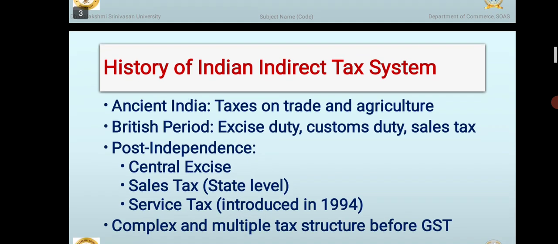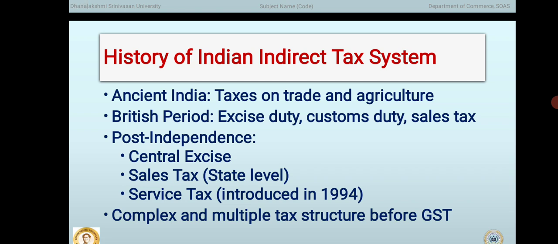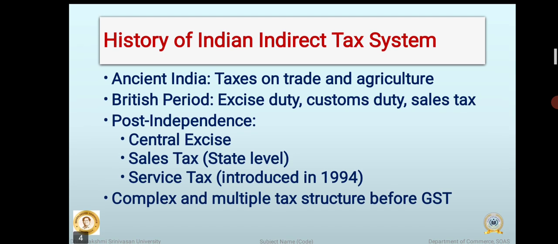History of Indian indirect tax system. The Indian indirect tax system has evolved over a long period of time. Let us understand its development step by step. In ancient India, taxes were mainly levied on trade and agriculture. Traders and farmers paid taxes in the form of money or goods to the king. These taxes were used for administration, defense, and public welfare. References to such taxes can be found in ancient texts like the Arthashastra.